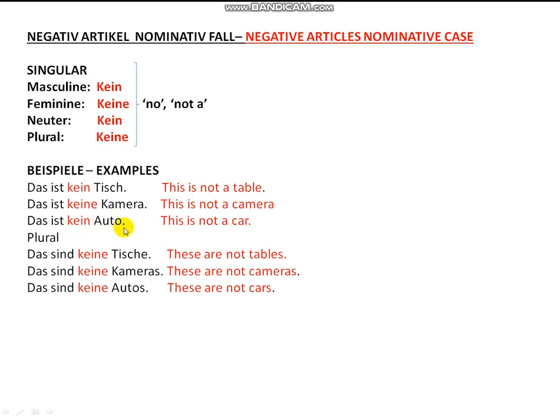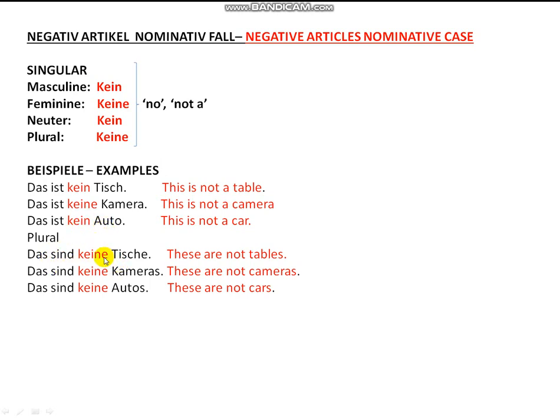This is not a car. The first one is kein because, as I said last time, Tisch is masculine in German. Kamera is feminine, that's why you say keine. And Auto is neuter, so kein.